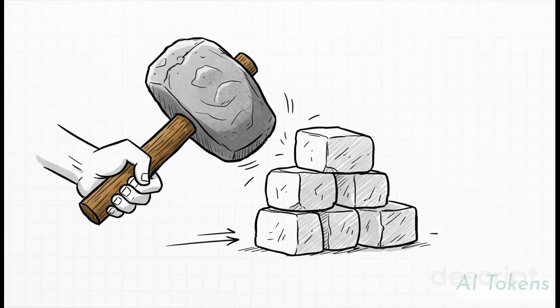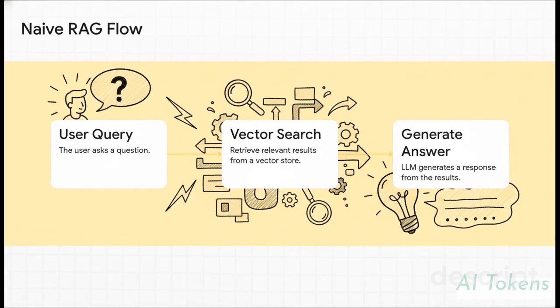All right, let's start at square one with naive RAG. Think of this as the simple, blunt instrument of the RAG world. The process is incredibly straightforward. A question comes in, it hits a vector search, and boom, out comes an answer.